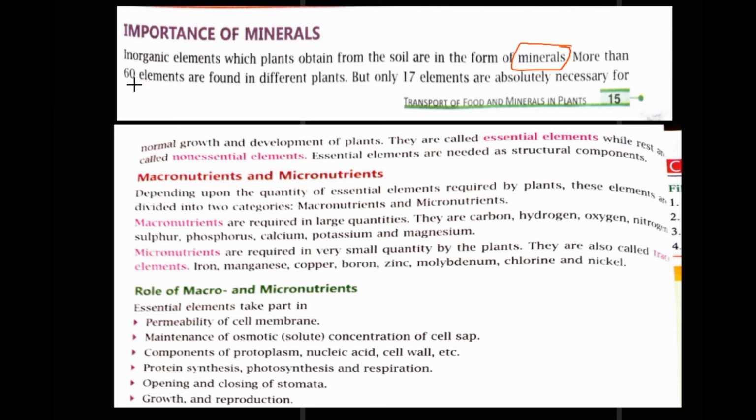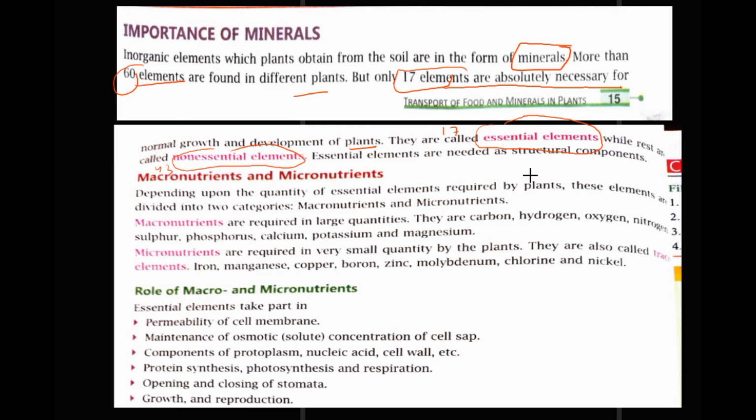More than 60 elements are found in different plants, but only 17 are absolutely necessary for normal growth and development of the plants. So these are called essential. These 17 are called essential, while the rest, 43, are non-essential. Essential are 17 out of 60. These 43 are called non-essential.